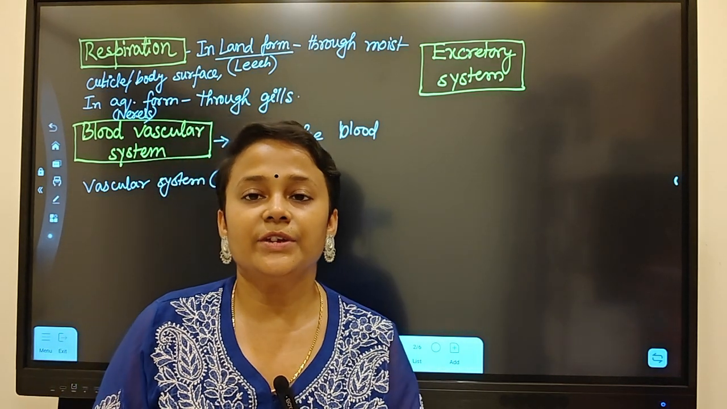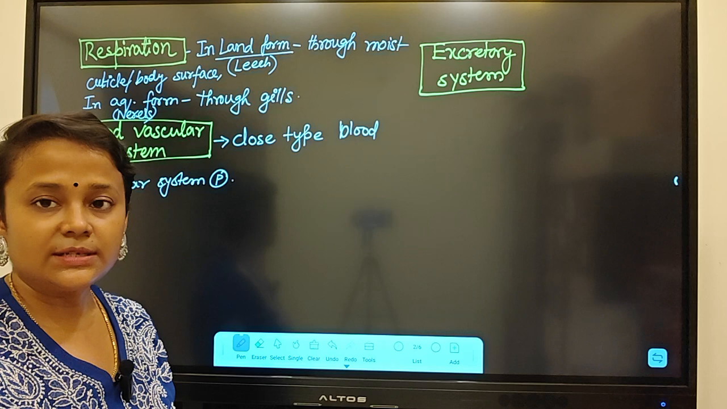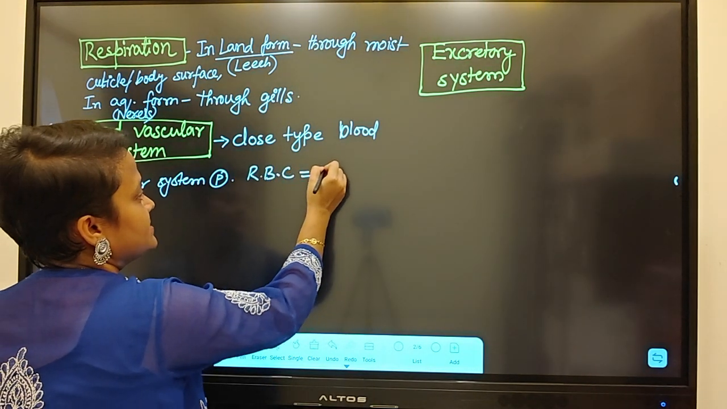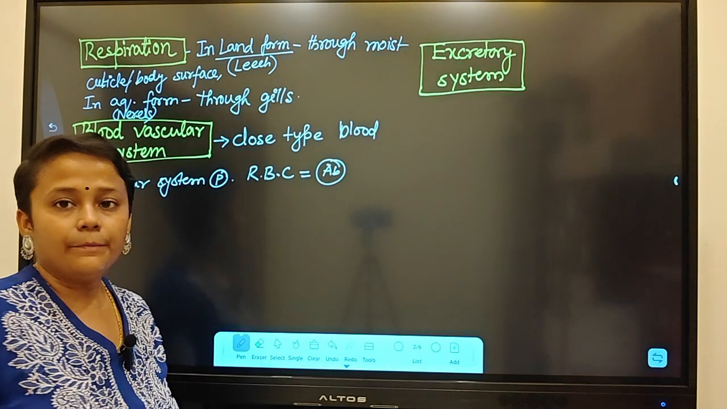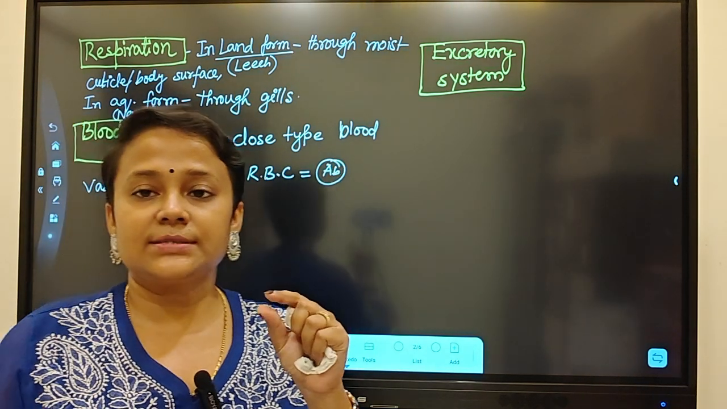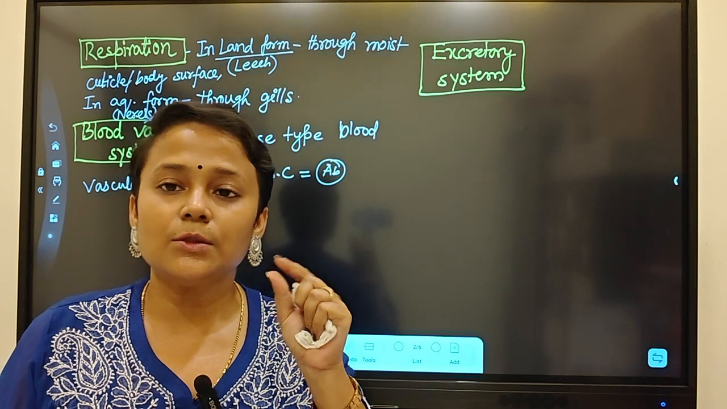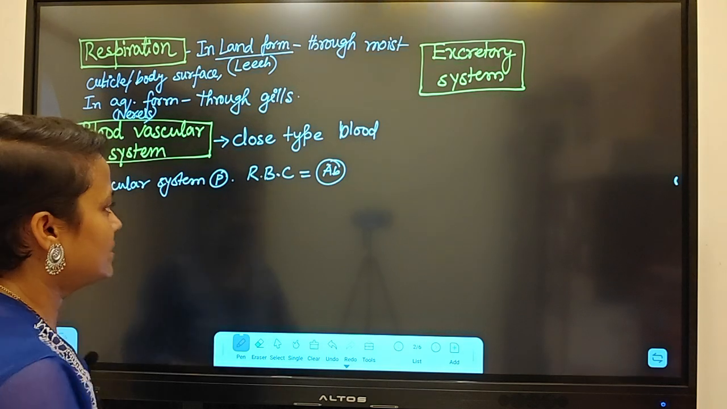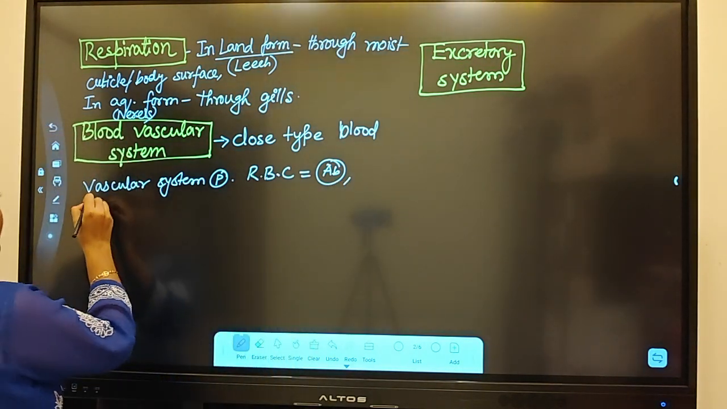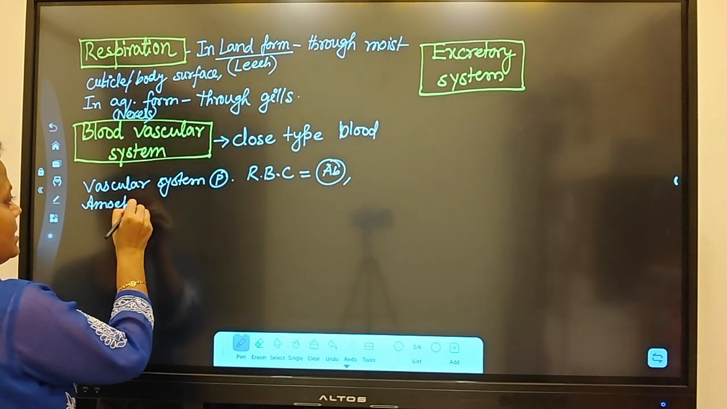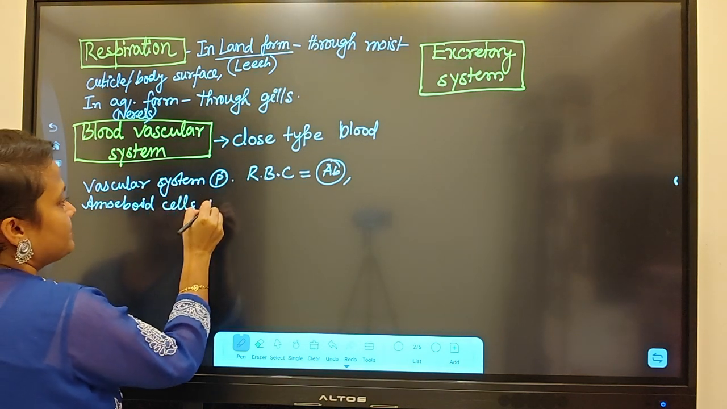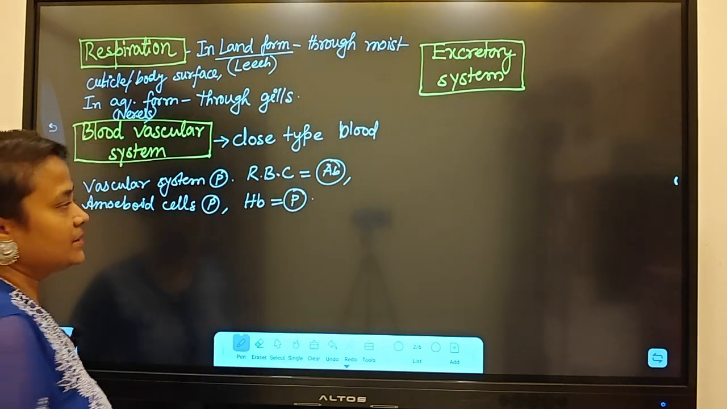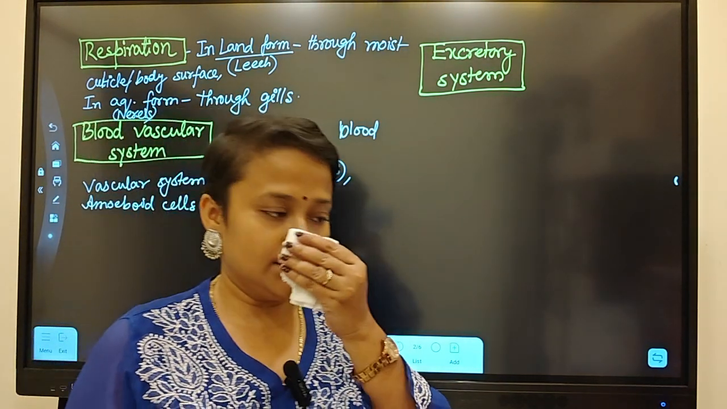So first time we can see the blood vascular system. Now RBC or red blood cell is absent. But small amoeboid cells, which look like WBC, are present, and hemoglobin is present here. So this is the blood vascular system.